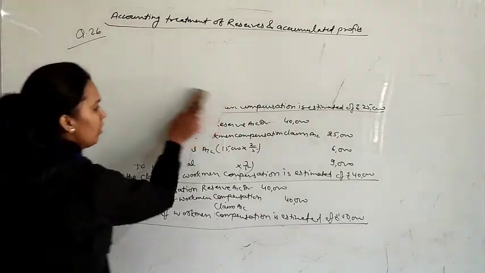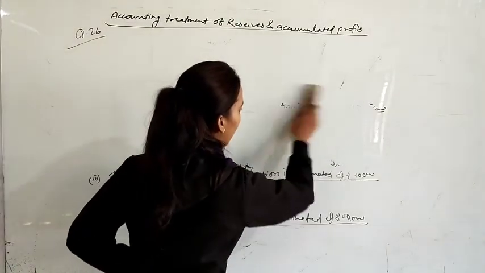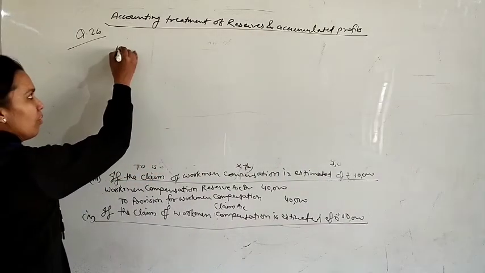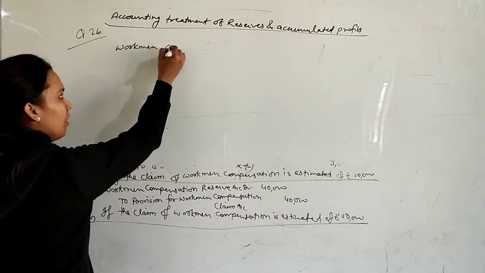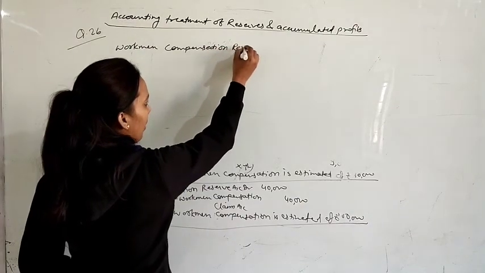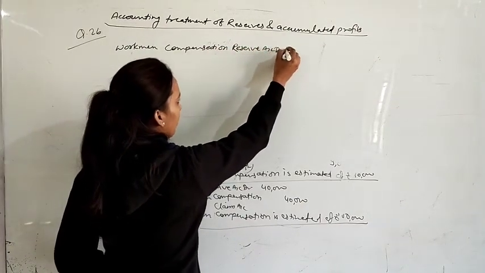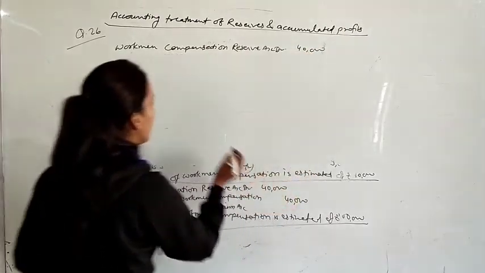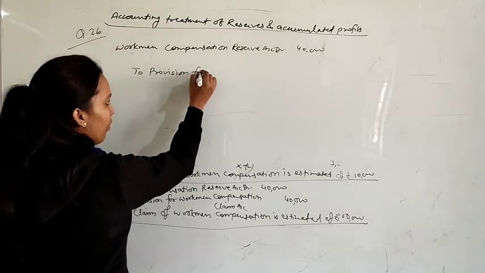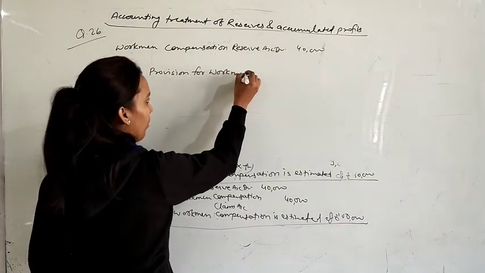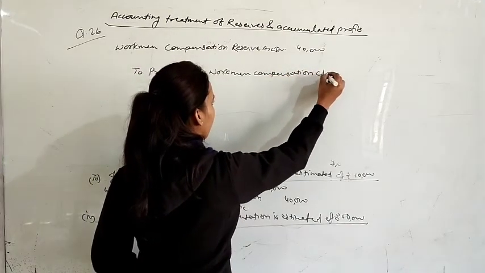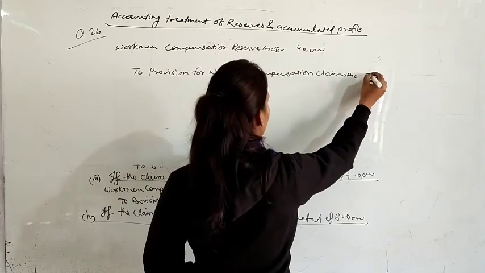In this, first of all, we will pass an entry for losses. Write workman compensation reserve account debit, that is rupees 40,000, to provision for workman compensation claim of rupees 50,000.